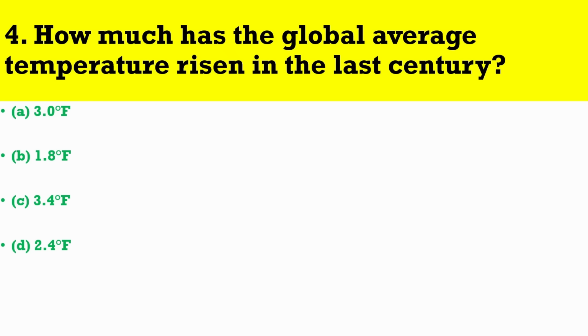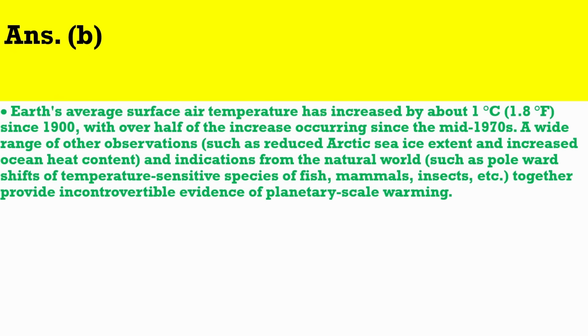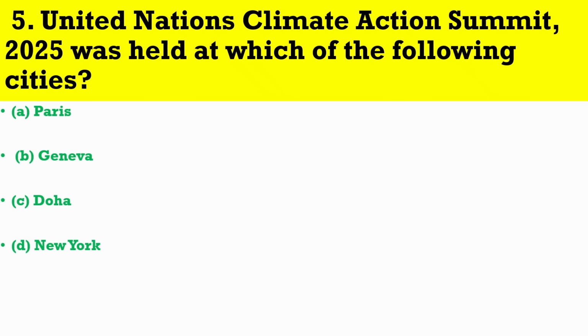Question number 4. How much has the global average temperature risen in the last century? The correct answer is B. Earth's average surface air temperature has increased by about 1 degree Celsius, 1.8 degrees Fahrenheit, since 1900, with over half of the increase occurring since the mid-1970s. A wide range of other observations, such as reduced Arctic sea ice extent and increased ocean heat content, and indications from the natural world, such as poleward shifts of temperature-sensitive species of fish, mammals, insects, etc., together provide incontrovertible evidence of planetary-scale warming.